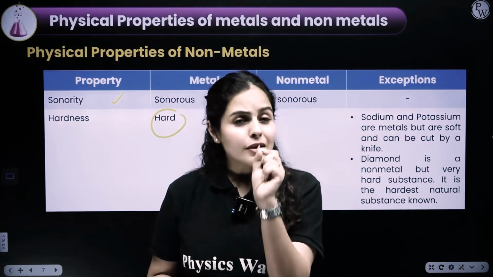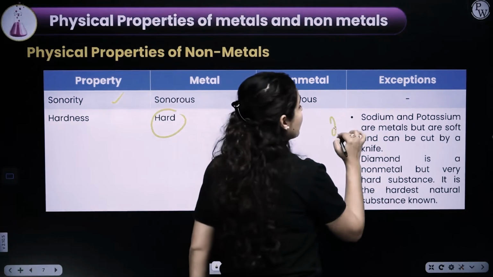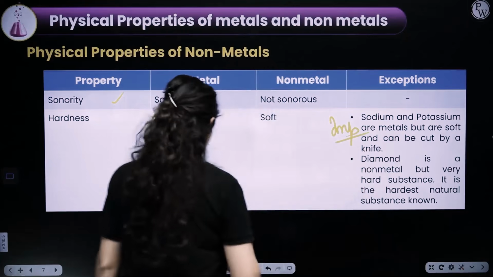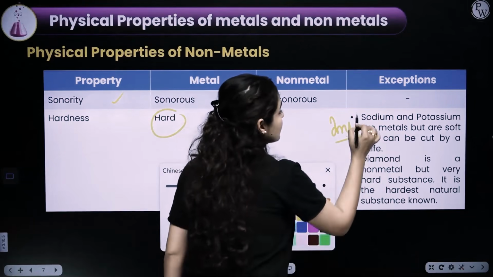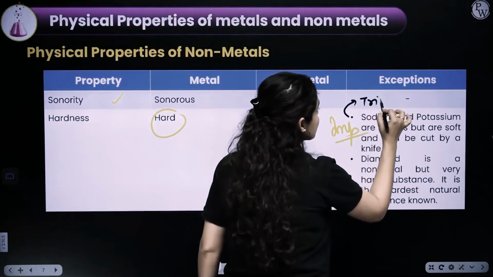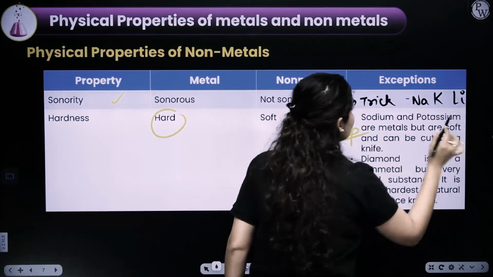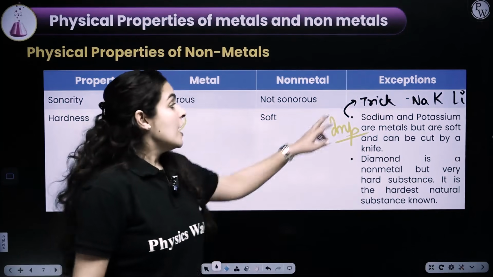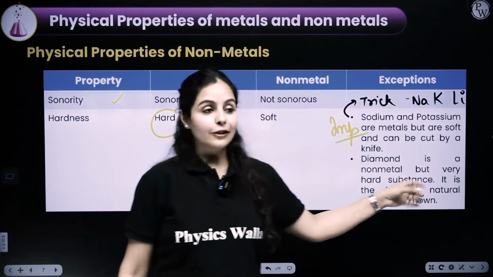But there are certain examples which are very, very important from the exam point of view, and that is sodium, potassium, and lithium. Let me add this here for you all. And a trick: what is a trick to remember this? Nakali. In Hindi, nakali means fake. Na for sodium, Ka for potassium, and Li for lithium.